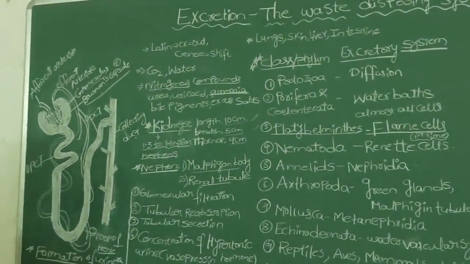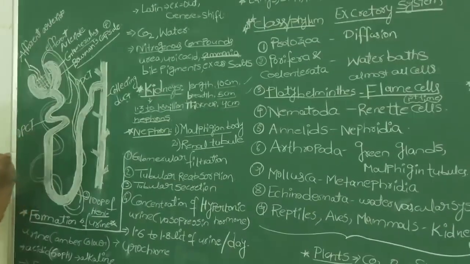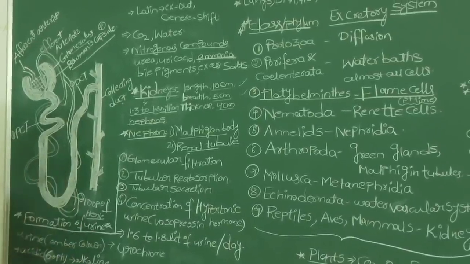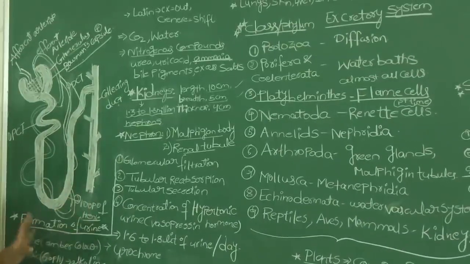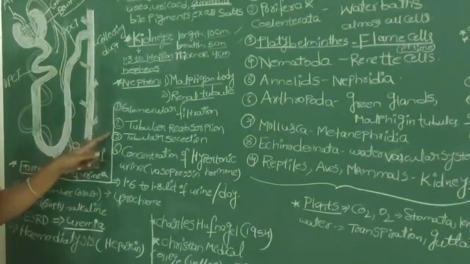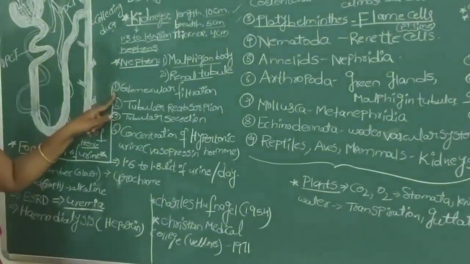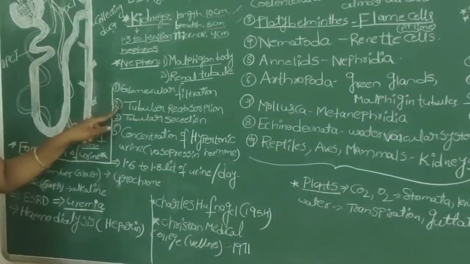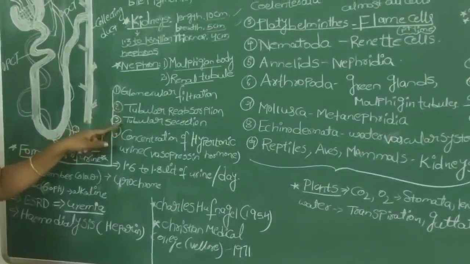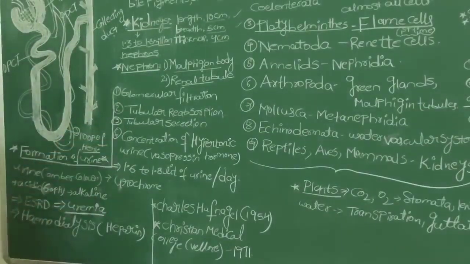Okay? And here the structure of the nephron is very important. Why? Because urine formation takes place in the nephrons only. So now we try to understand what is happening in the nephron. The formation of urine from the blood mainly includes four stages. The first stage is glomerular filtration, the second is tubular reabsorption, the third is tubular secretion, and the fourth is concentration of hypertonic urine. We will see what happens in every stage.